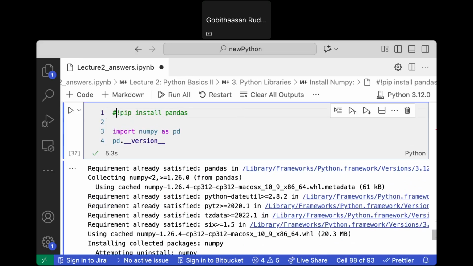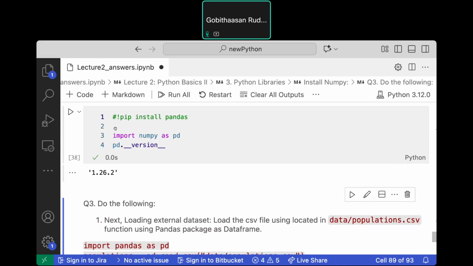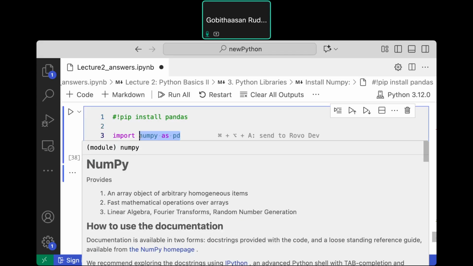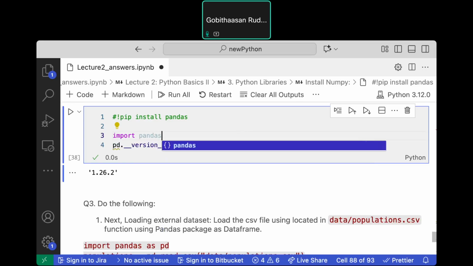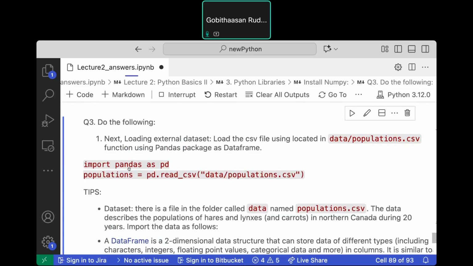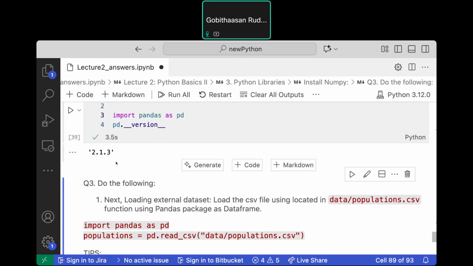What's your pandas version? 2.33. Okay, import pandas as pd. Let's see. 2.33. Oh, I see, mine is an old version.